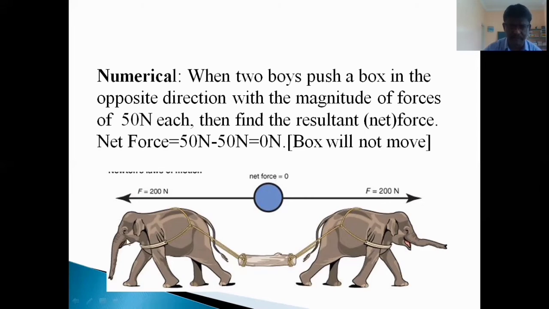Just see this quite interesting one. Two elephants with equal forces, 200 Newton, 200 Newton, are pulling in opposite directions. Hence here you see that the resultant force will be 0.